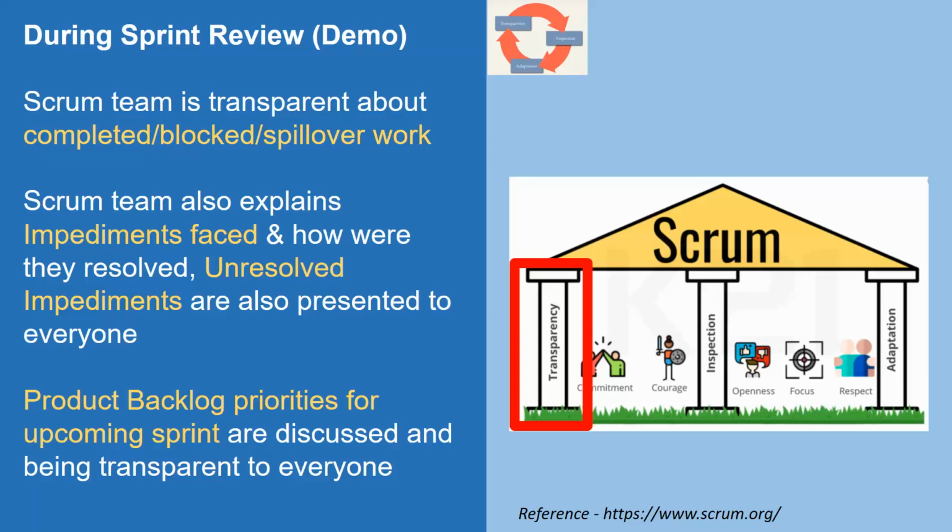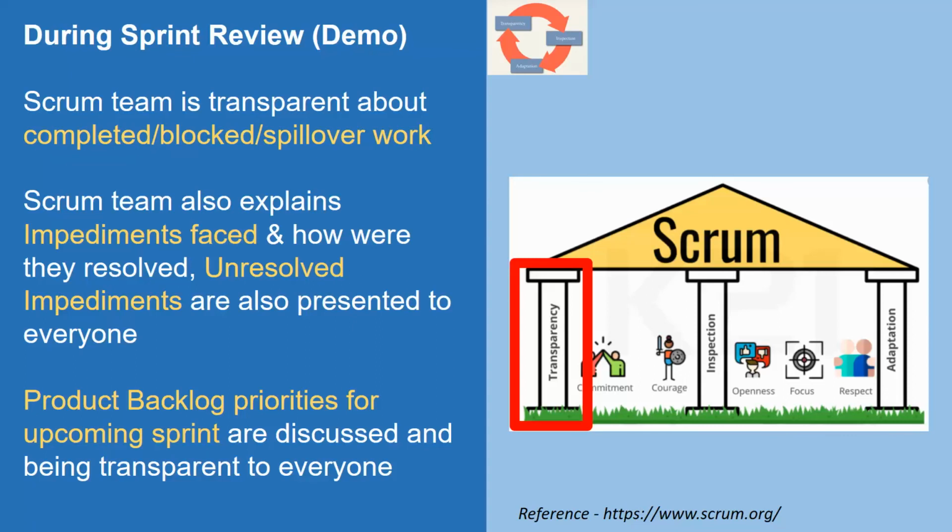And again, now visualize this. If until now you are being transparent in your sprint planning, in your DSUs, in showing the burn down chart to show predictability, whether you'll be able to reach the sprint goal and how much can spill over, and during this sprint review you're talking about what got completed, then it's nothing hidden. 100% transparency is given to all these stakeholders. And let's try to see that in the last ceremony, the sprint retrospective.